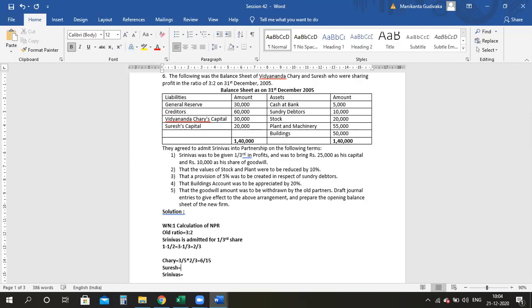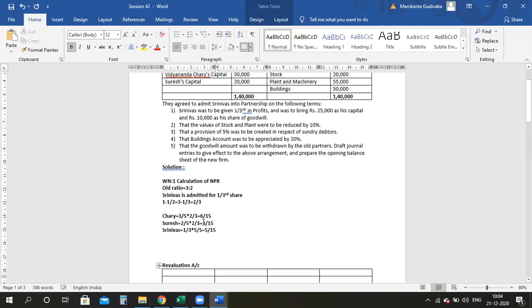Come to Suresh, do the same way. 2/5 into 2/3. Again, for him also, 4 divided by 15 is the answer. Now I admitted Srinivas for 1/3 share. To make the denominator equal for all, I will divide and multiply by 5. Therefore, for Srinivas, it is 5/15. I have solved one problem in session number 41, wherein I only explained this calculation part. But I told you this itself will be a working note in your essay problems.